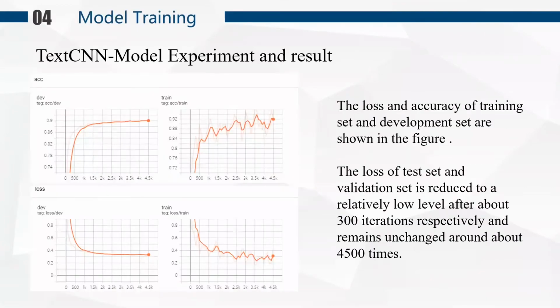And the experimental result shows that the loss of the test set is 0.3 and the accuracy of the test set is 90.75%. The loss and accuracy are shown in the figure. The loss of the training set and development set is reduced to a relatively low level after about 300 iterations respectively, and remains unchanged after about 4,500 iterations.